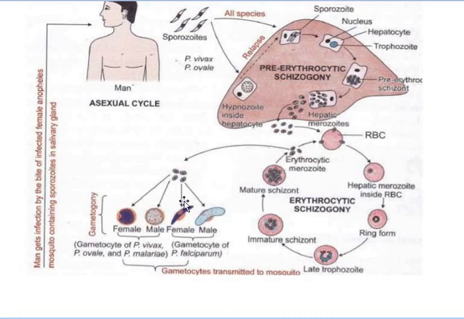It is transformed into female and male forms by gametogony, a reproductive process producing gametocytes, as in Plasmodium ovale, Plasmodium malariae and Plasmodium vivax. The female and male gametocytes are transmitted to the mosquito. This is the gametogony stage. So these are all the stages that occur in the Plasmodium life cycle.